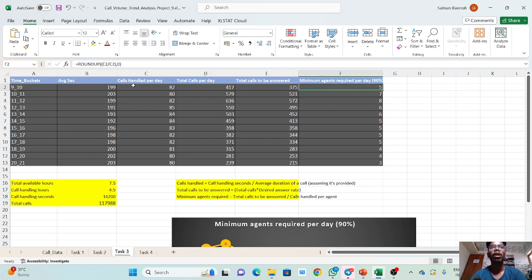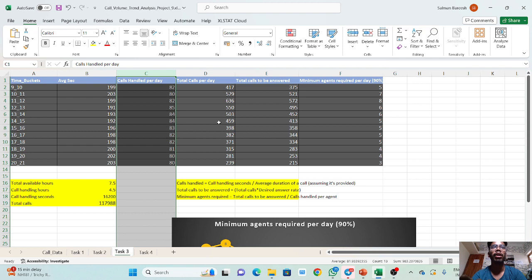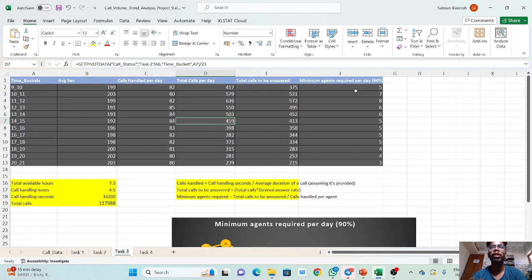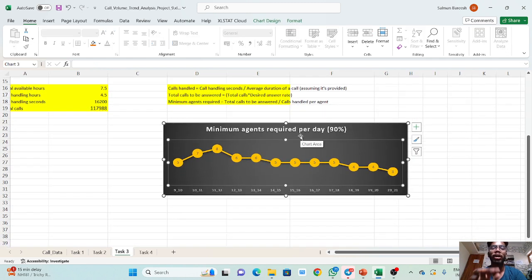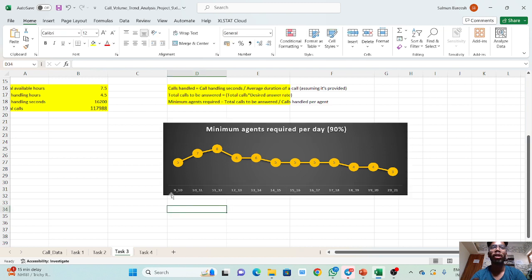You can see E2 divided by C2. E2 is the total calls to be answered, and C2 is the calls handled per day. After that, this is the minimum agents required per day for a 90% success answered rate. We have also created a line chart visualization, which we already saw before in the task. You can see 5786, the minimum agents required per day for a 90% success rate.